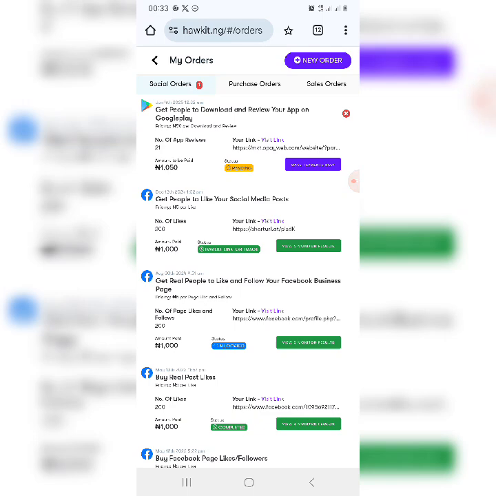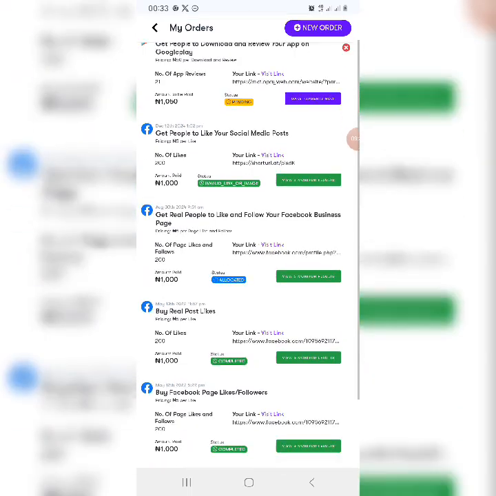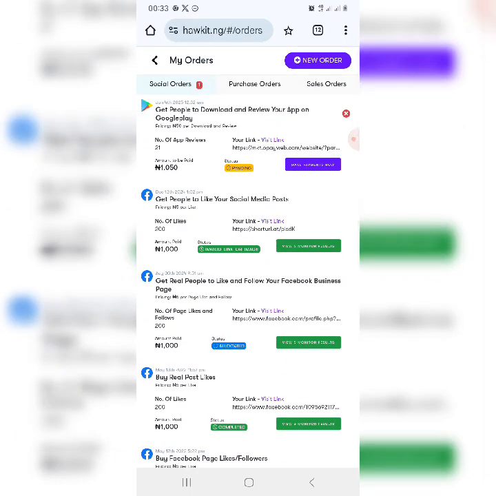Now we need to leave it until our ad is refilled, and once it's refilled by them, it will start performing, and we are going to start earning from it. And at least this ad should be able to make us our money back, and we should be able to make profit.